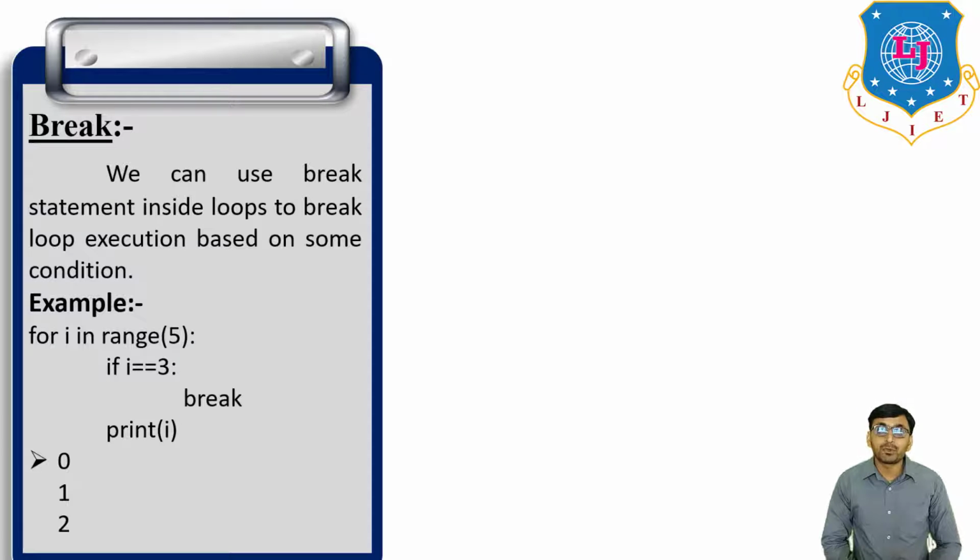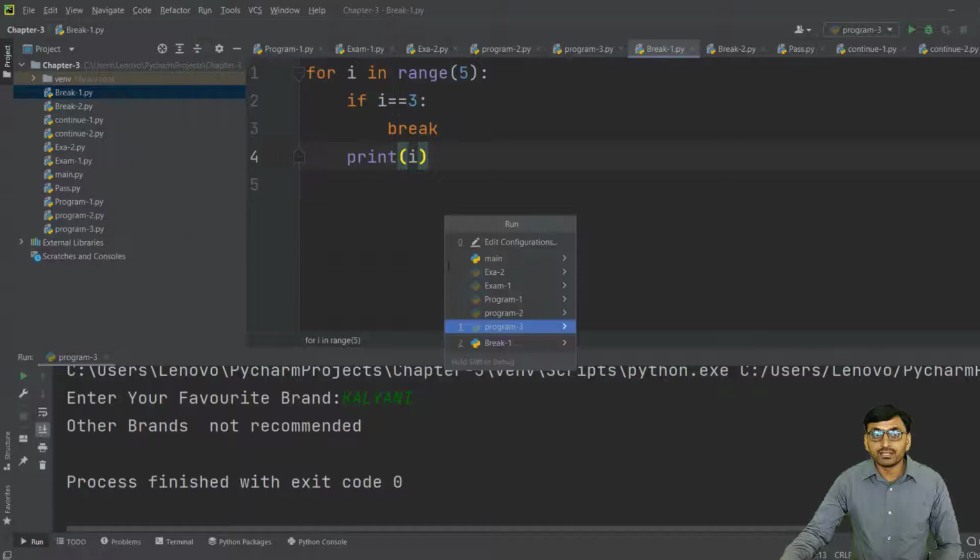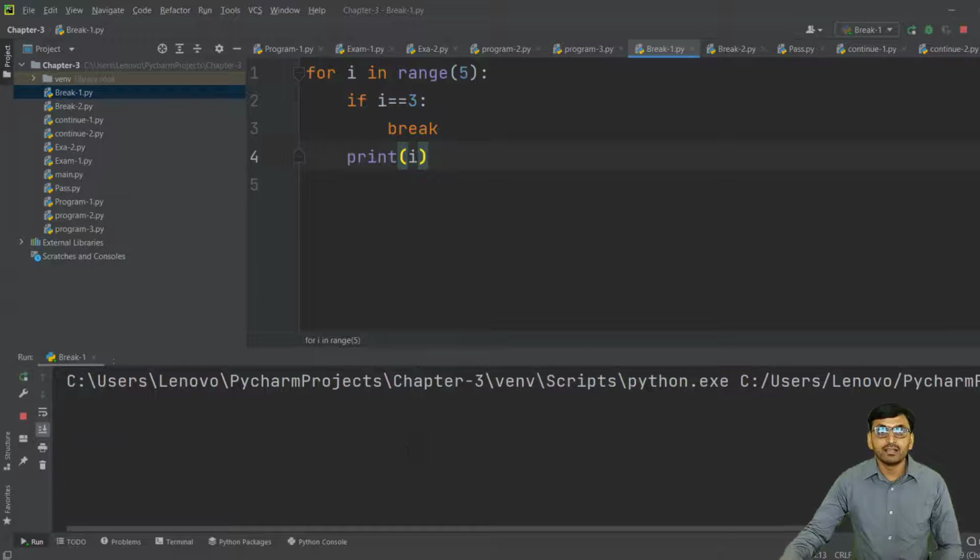Now the same program we run in PyCharm. For i in range 5, if i is equal to 3, break, and print i. So if this condition is satisfied, then break. Now if we run this program, then the output is 0, 1, 2. That is the output, because if this condition is satisfied, then break continuity of the loop.